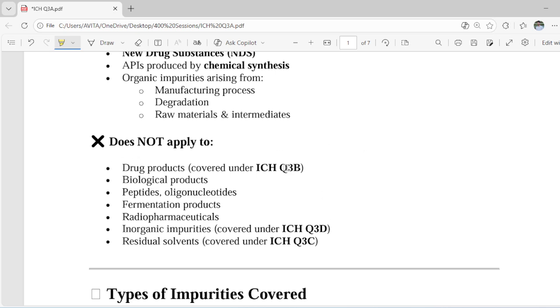Obviously, we have Q3B, so Q3A won't be applied to the drug products. It neither applies to biologicals, peptides, oligopeptides, fermentation products, radiopharmaceuticals, or inorganic impurities. This we could say covers the elemental impurities, because for elemental impurities we have Q3D, and for residual solvents we have Q3C.